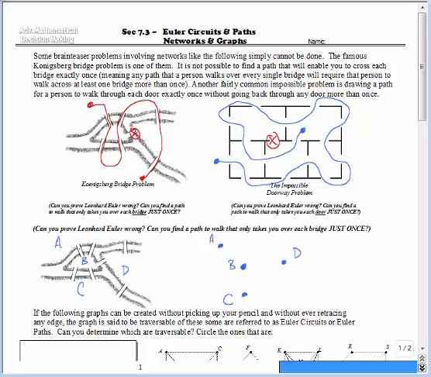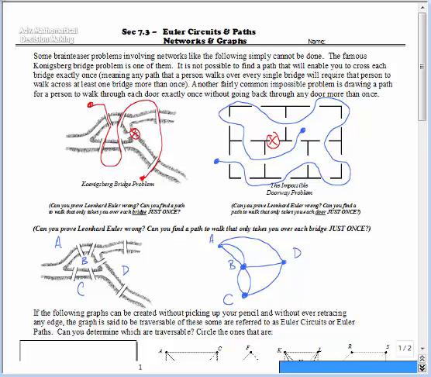A has 2 bridges going to B, so we draw 2 lines, or 2 edges, from A to B. And then A to D also has a bridge, B to D has a bridge, B to C has 2 bridges, and C to D has a bridge. If you count really quick, 1, 2, 3, 4, 5, 6, 7 bridges, or 7 edges in this case. What Euler figured out, when he tried to traverse this graph, is that you have to cross over each edge once.